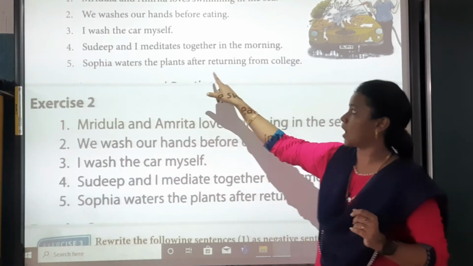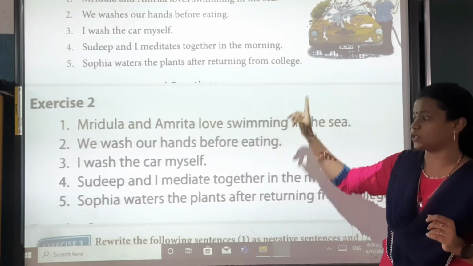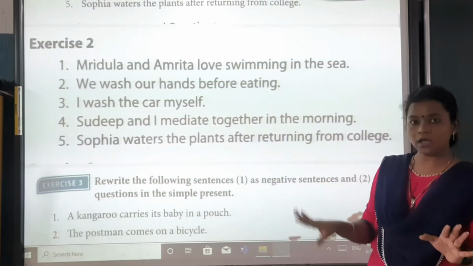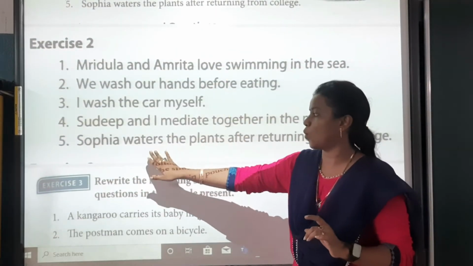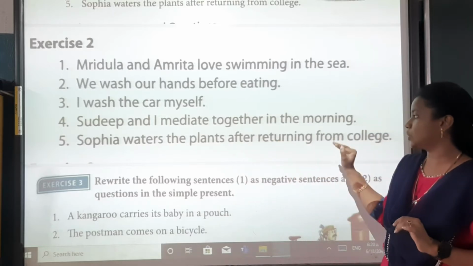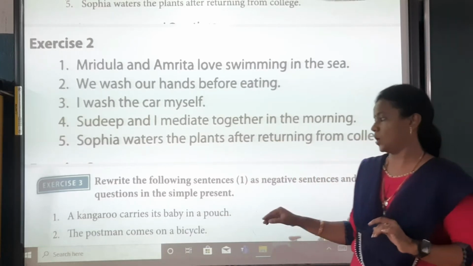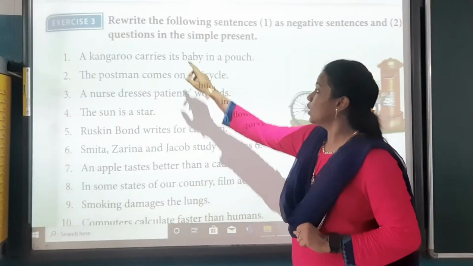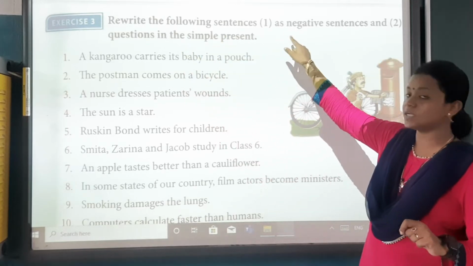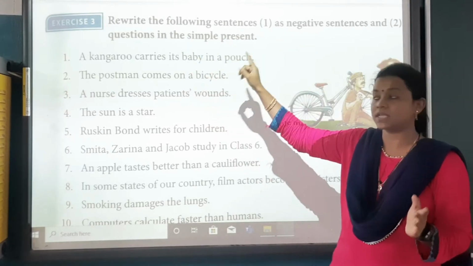Sophia waters the plants after returning from college. So Sophia is singular, so it remains the same. Waters the plants after returning from college. Exercise 3. Rewrite the following sentence, first as negative and the second one as question.